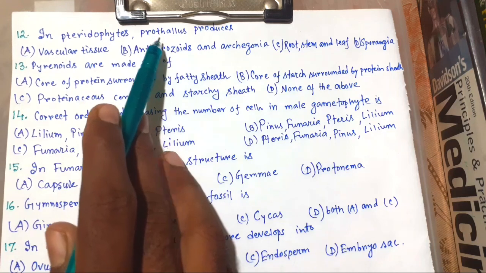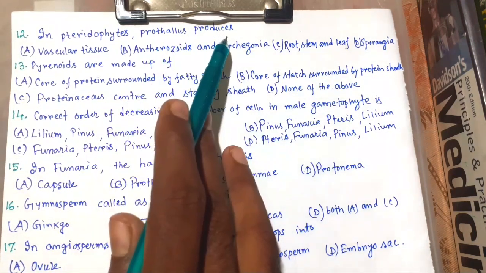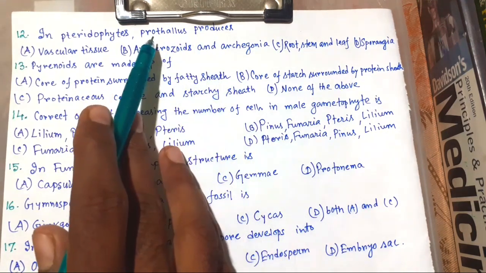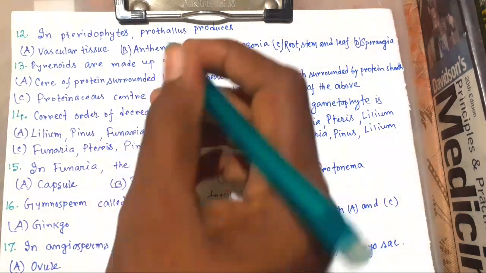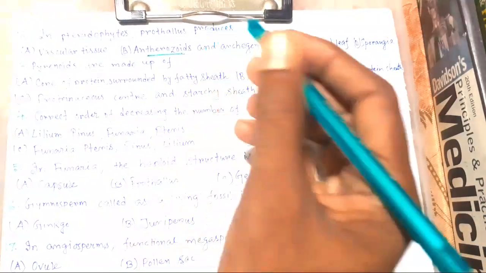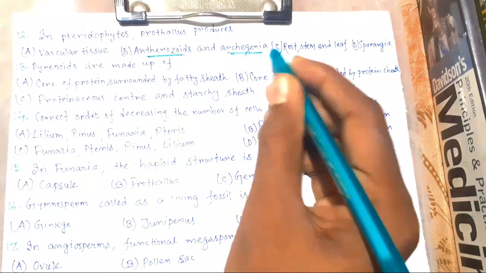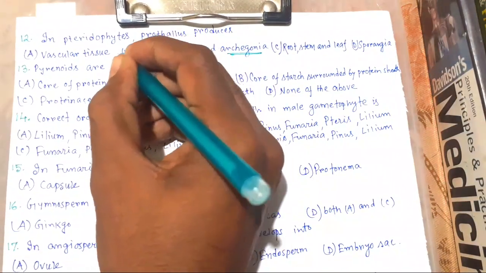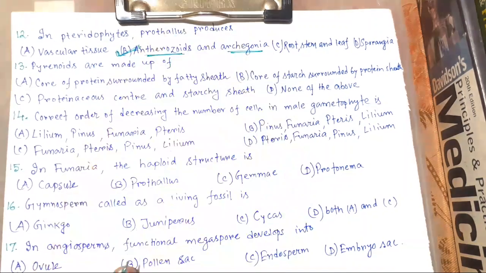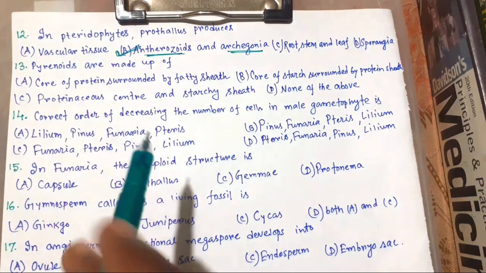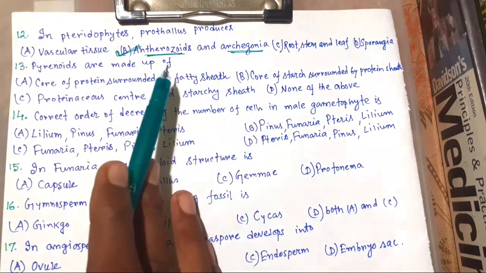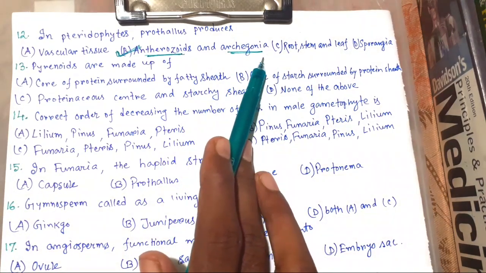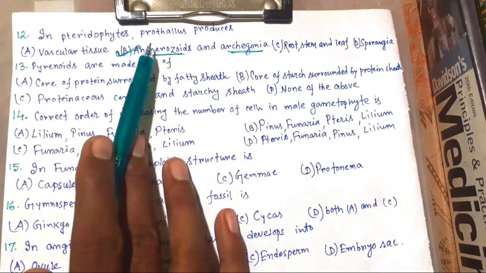As this is monoecious, they have both antheridia and archegonia. So in pteridophytes, prothallus produces antheridia and archegonia. This is the right choice because they are monoecious.